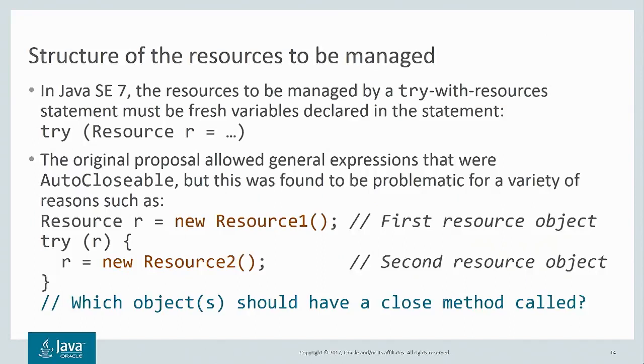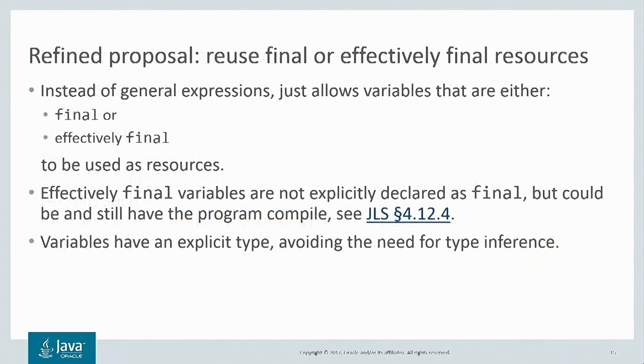We see that here. Let's say you have your resource R initialized to a new resource. You manage the variable R with your try-with-resources statement, and within the block, you make it point to something else. Now, when you come to the end of the try-with-resources block, which object should have its close method called? Resource 1 or resource 2? We decided we didn't want to have to solve this problem, and the solution was to require a fresh final variable to be used with the try-with-resources statement.